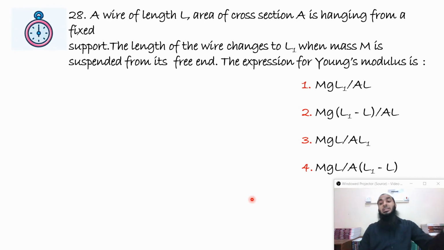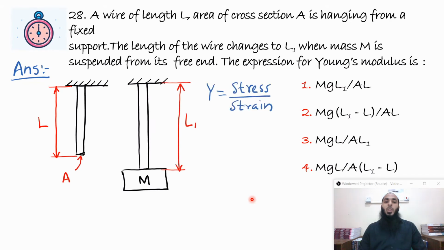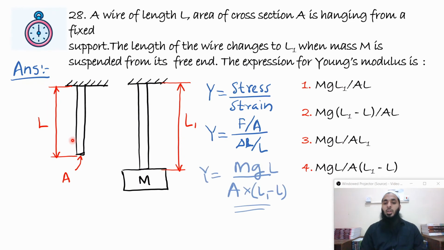So Young's modulus is stress divided by strain, which is nothing but, stress is force over area. So what is the force acting which is trying to elongate this? It is the weight of the mass. So mg is acting downward, mg is the force, divided by area, that will be the stress, divided by strain is elongation divided by original length. Elongation means the L1 minus L, that is the elongation. So clear answer you are getting, no stress about it.